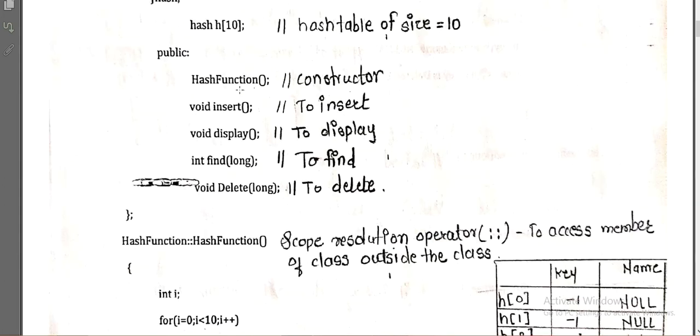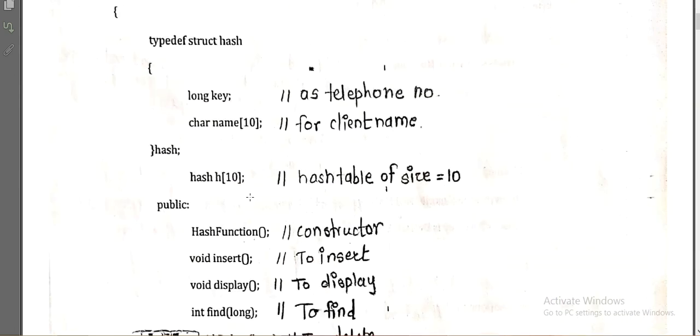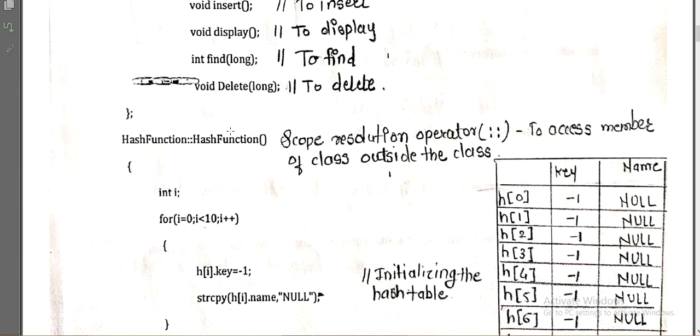So what is the first function defined in the class? That is the hash function, which I am calling a constructor. Now what is the purpose of using the constructor? The constructor we are using to initialize something, right? So here we can initialize the hash table, and the hash table is made up of what? It is made up of key and name. So we need to initialize key to some value as well as name to some value. So how are we going to do it?